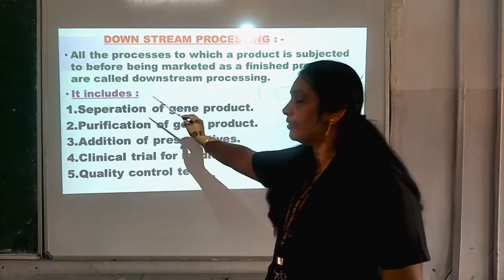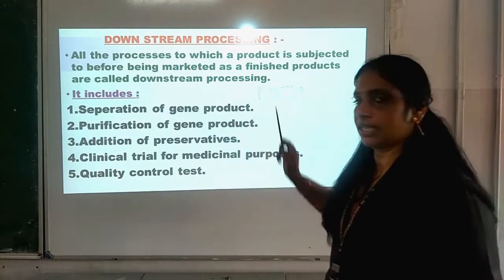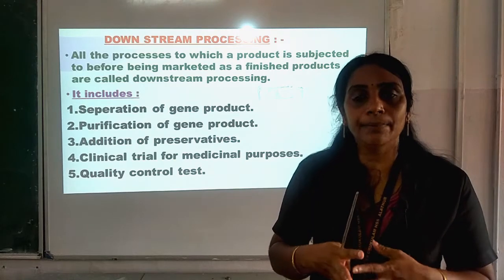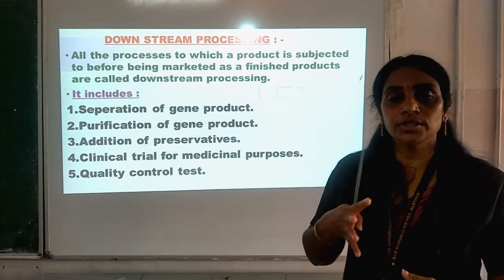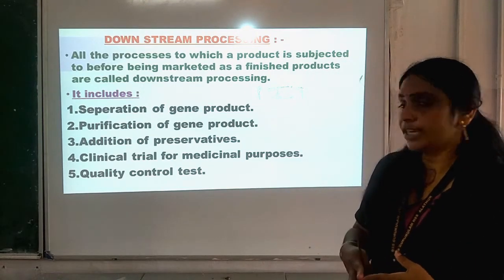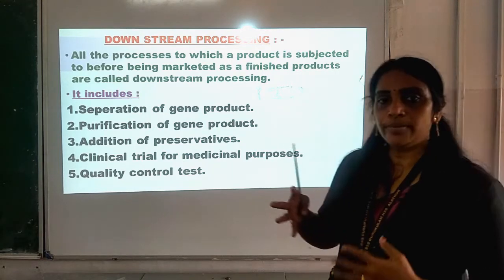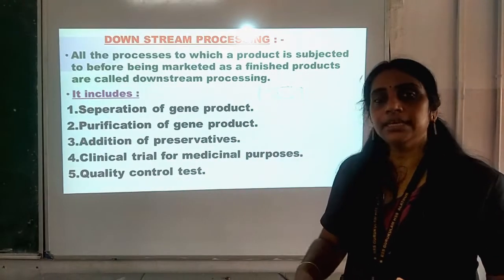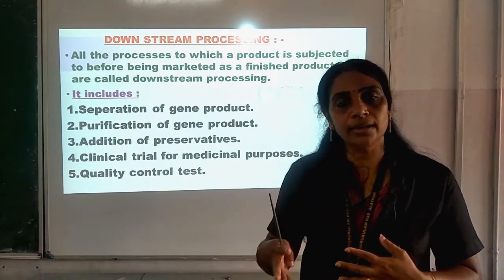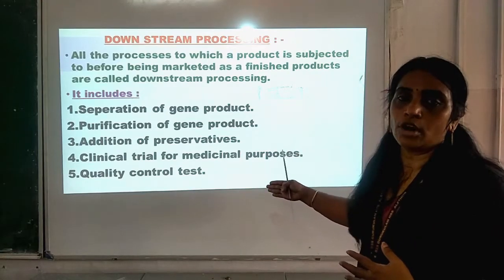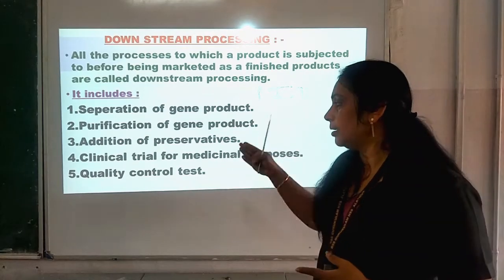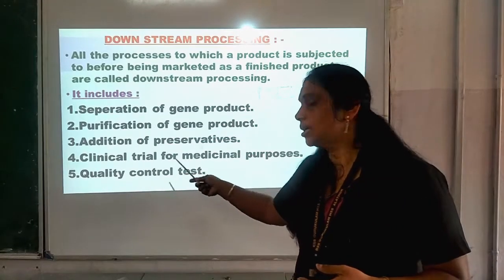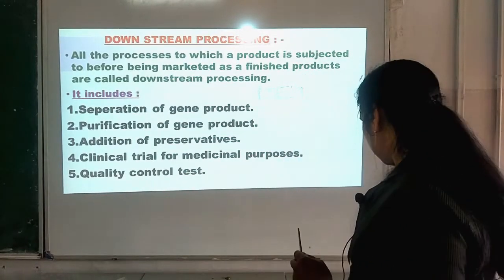Number 1, again I will repeat, separation of the gene product. The gene product or the recombinant protein which is formed through the bioreactor process will be separated. Later on it will be purified, and then preservatives will be added to it, and then it will be taken for clinical trial if it is for medicinal purposes, and then for how good its quality is, a quality control test will be done.